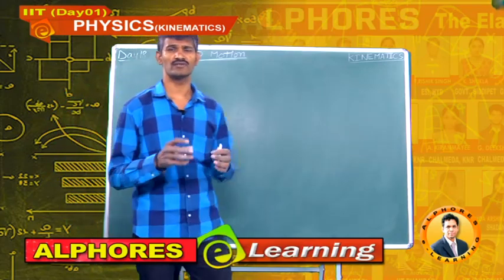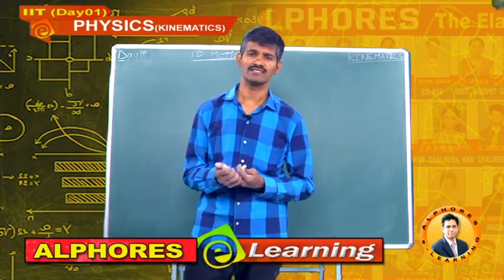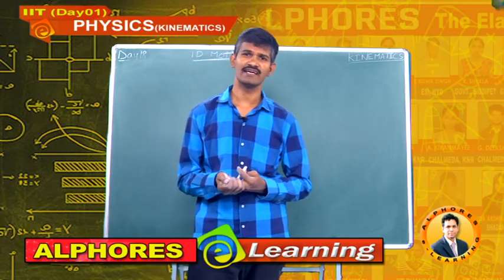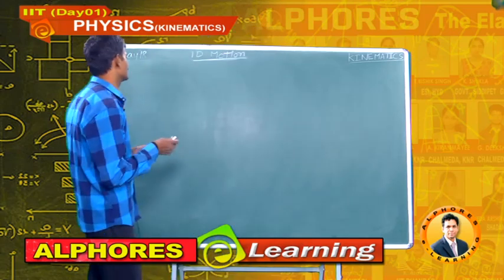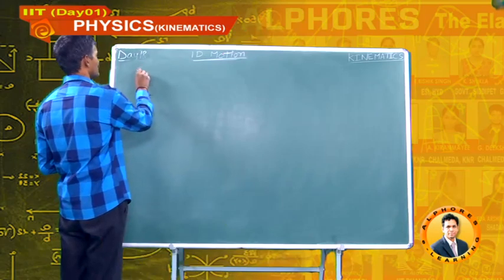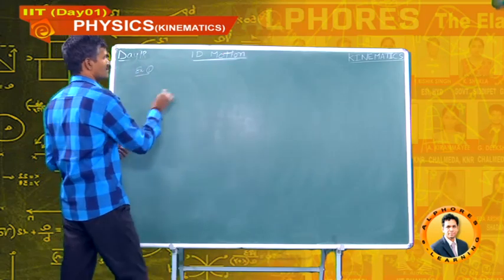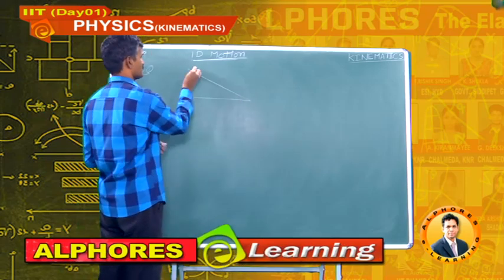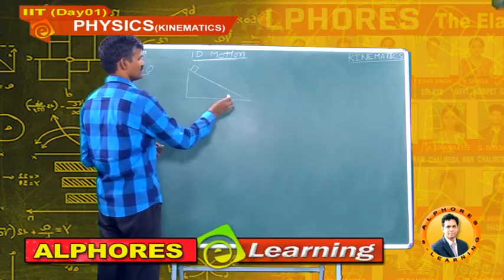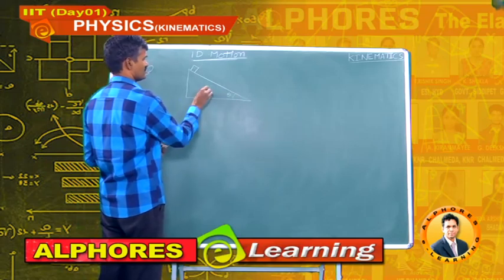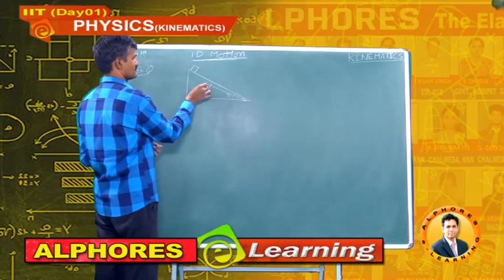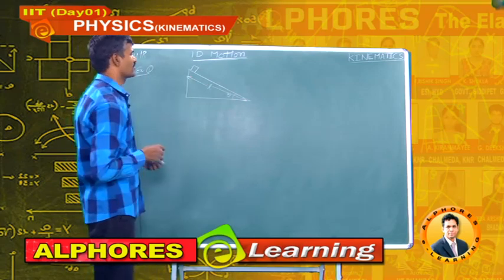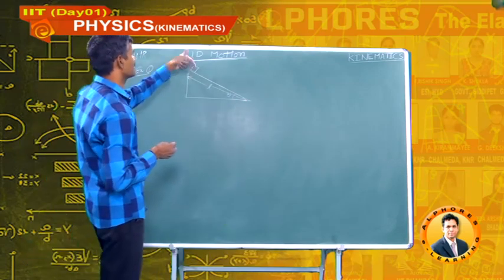Students, now consider some more examples to understand distance and displacement very clearly. Let us consider this example. Example 1: a body is released from a smooth inclined plane.